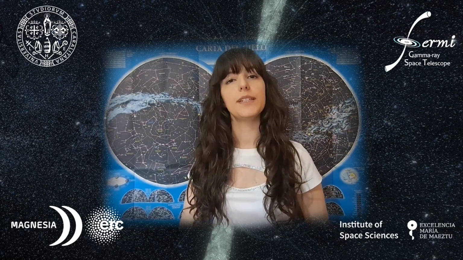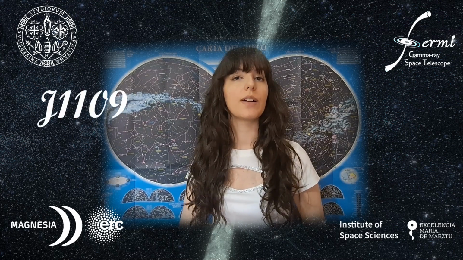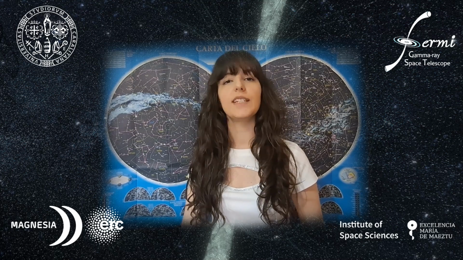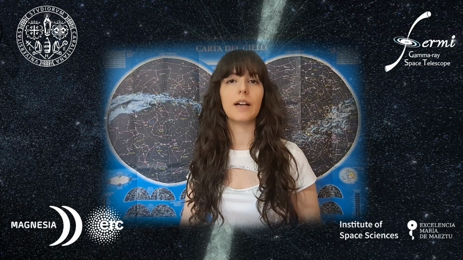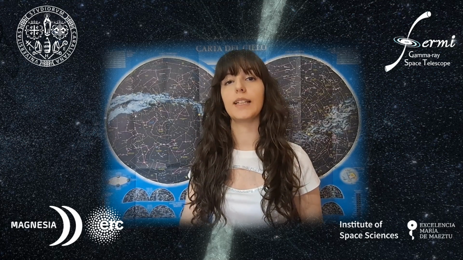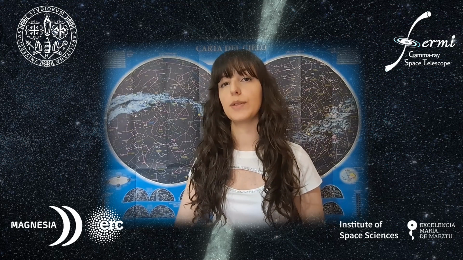In this work, we study the candidate transitional pulsar J1109 to search for a gamma ray counterpart to the known Chandra X-ray source. We analyze about 15 years of Fermi-LAT data, with the advantage of 3 more years with respect to the latest Fermi-LAT catalog, which did not find a compatible localization to the X-ray source.